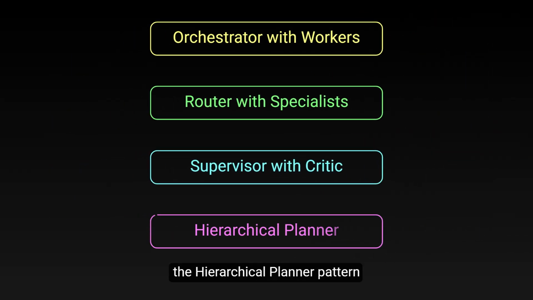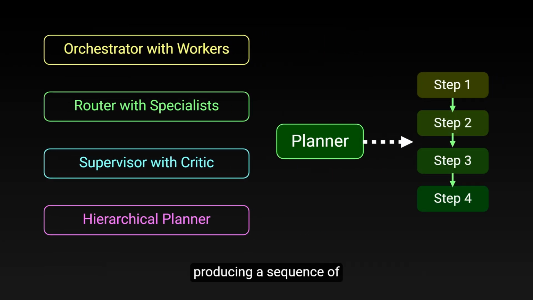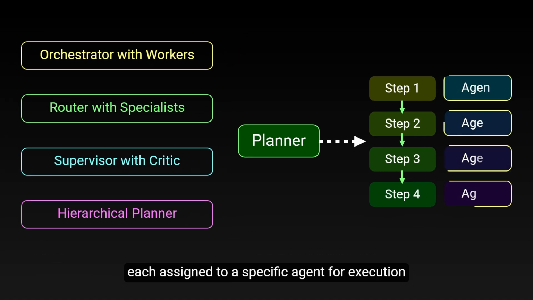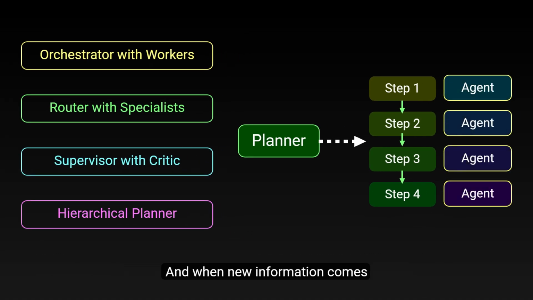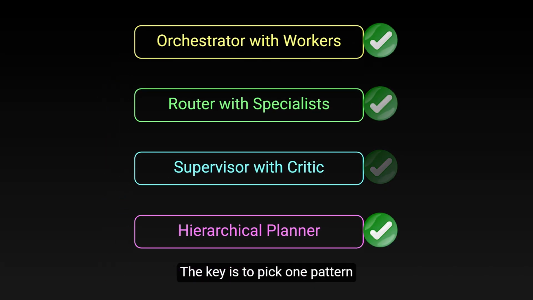Fourth, the hierarchical planner pattern. A high-level planner decomposes the goal into a plan, producing a sequence of smaller steps, each assigned to a specific agent for execution. And when new information comes in, it continuously revises or fully regenerates the plan, ensuring the system adapts dynamically rather than rigidly following the initial blueprint. Here are common multi-agent patterns. The key is to pick one pattern per workflow and keep things simple.